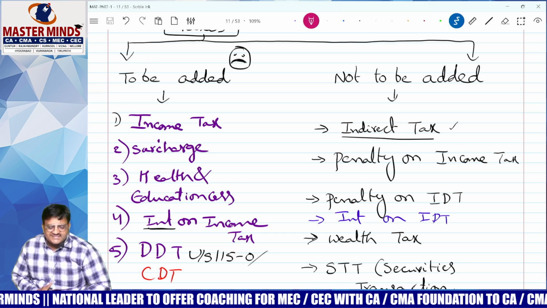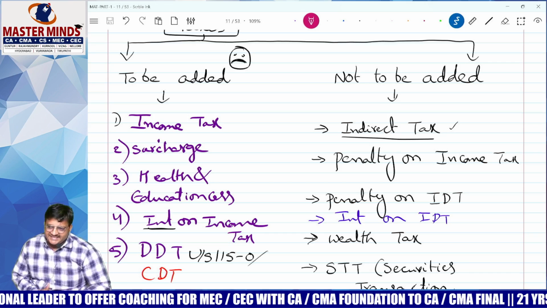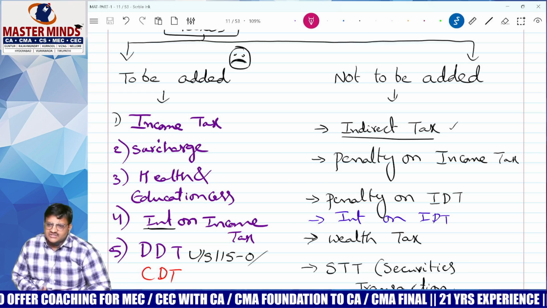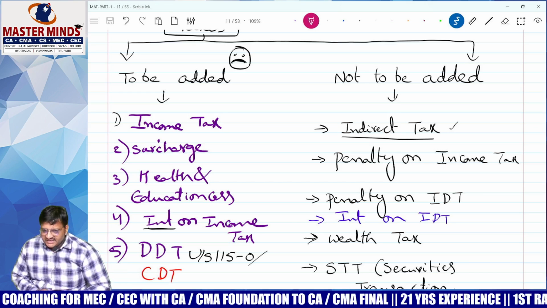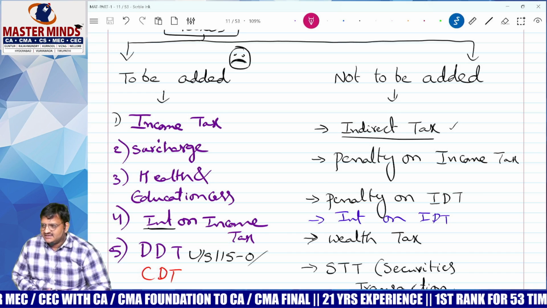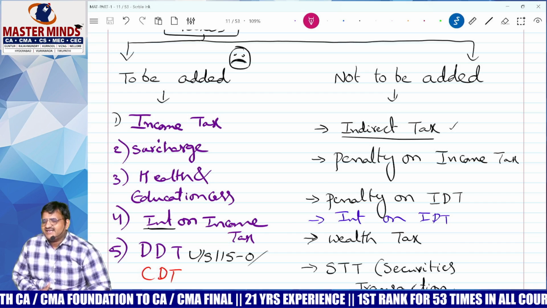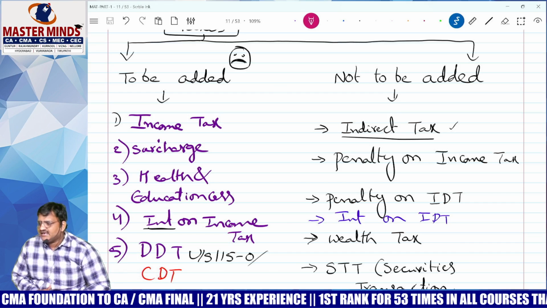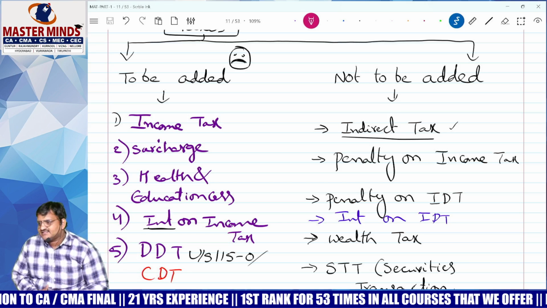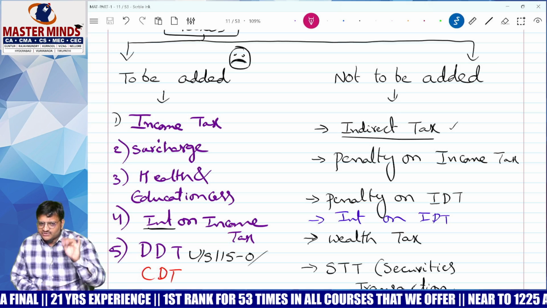Add. Once upon a time, one old tax was there. Right now, not there. Once upon a time, CDT, corporate dividend tax. Come again. Corporate dividend tax, also called DDT, dividend distribution tax. CDT means corporate dividend tax, DDT means dividend distribution tax. That is also not allowed, should be added back. Sir, only these figures should be added back, others not to be added. Now, my suggestion: your logic will not work out in this chapter.